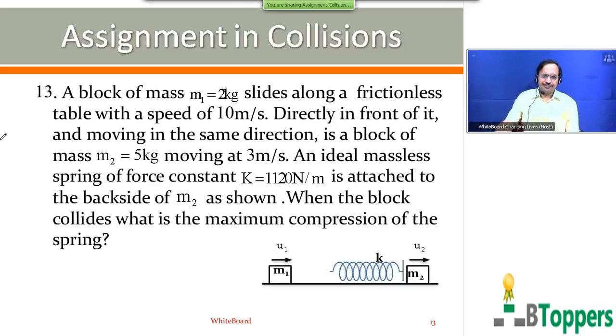See the question number 13. A block of mass m1 equal to 2 kg slides along a frictionless table with a speed of 10 meters per second. Directly in front of it and moving in the same direction is a block of mass m2 equal to 5 kg moving at 3 meters per second. An ideal massless spring of force constant k equal to 1120 Newton per meter is attached to the backside of m2 as shown. The block collides. What is the maximum compression of the spring? Come on, try the question.